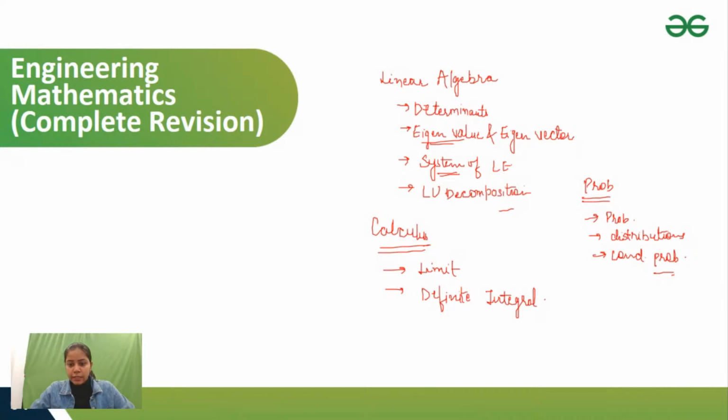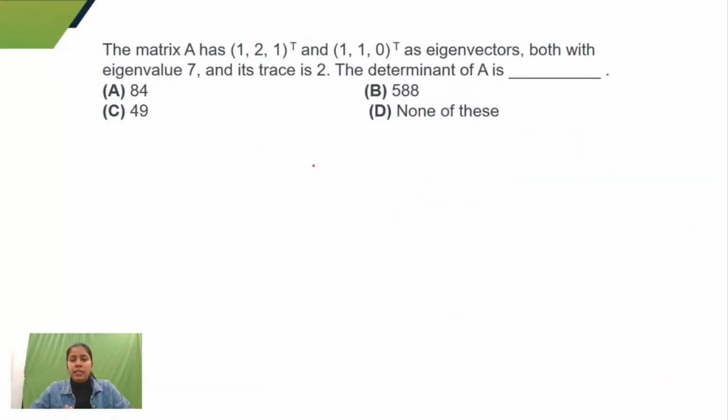Yeah, so let's start the questions. We'll start from linear algebra, then move to calculus, and then work on questions of probability. So we have this first question. It says that this matrix has two eigenvectors, [1 2 1] transpose and [1 1 0] transpose, both with eigenvalue 7, and trace 2. Then what would be the determinant of A? Can you tell me, guys, what would be the determinant of A?